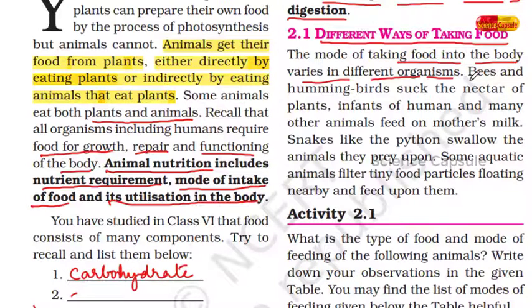Got it? Here you see bees and hummingbirds suck the nectar of the plants. Here the food for bees and hummingbirds is nectar. A small quantity of food is sufficient for these.